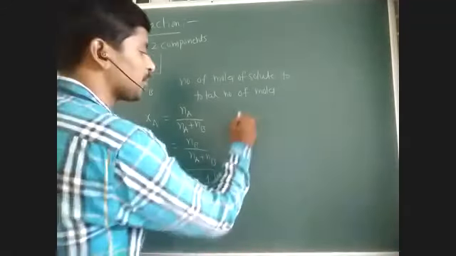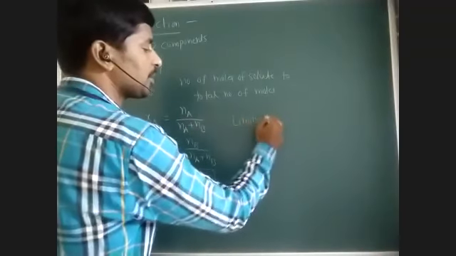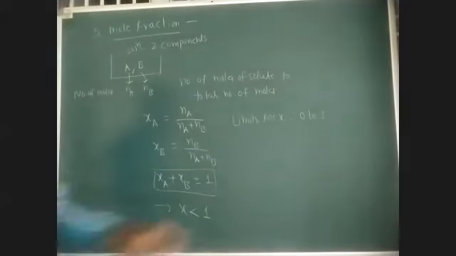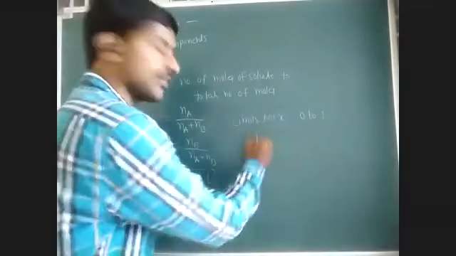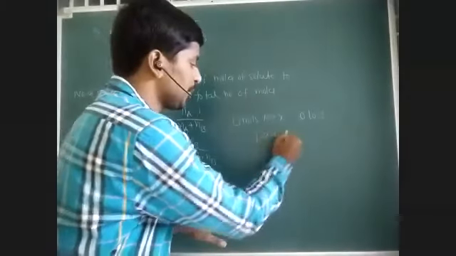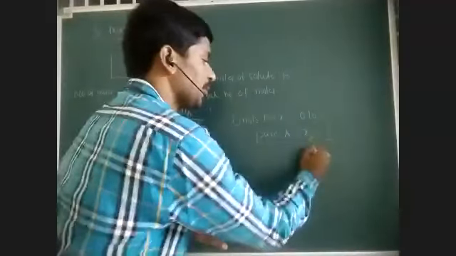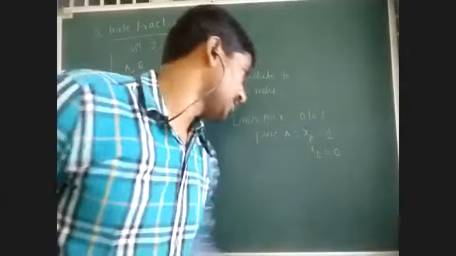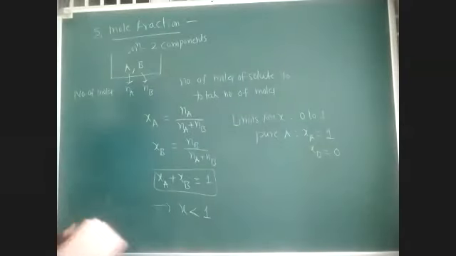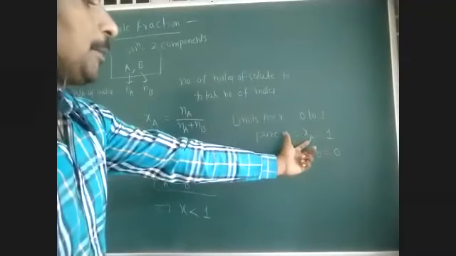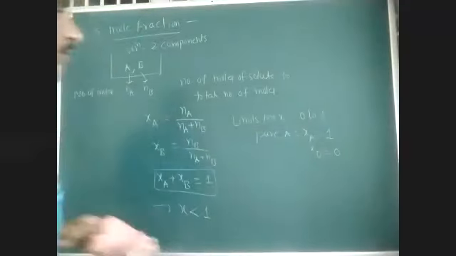What are the limits for mole fraction? That is 0 to 1. If you take pure A, what is the mole fraction of A? 100%, that is 1. What is the mole fraction of B? 0. If you take pure B, mole fraction of B is equal to 1 and mole fraction of A is equal to 0. This is about mole fraction.